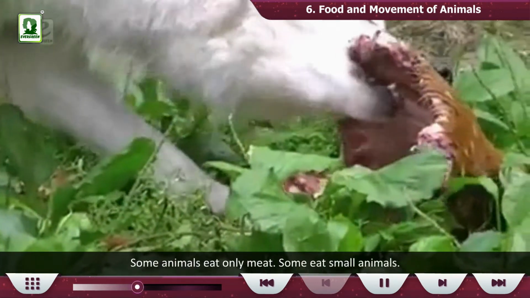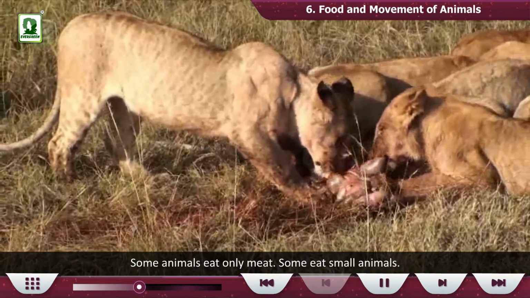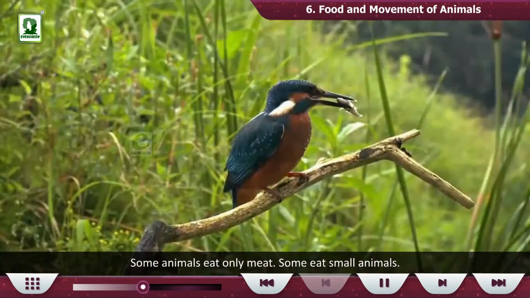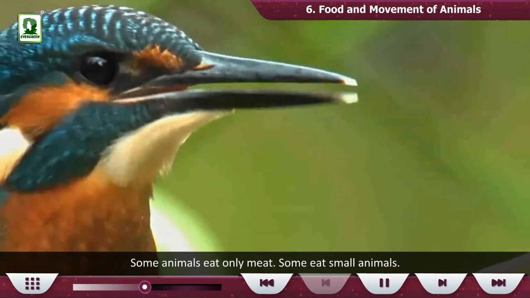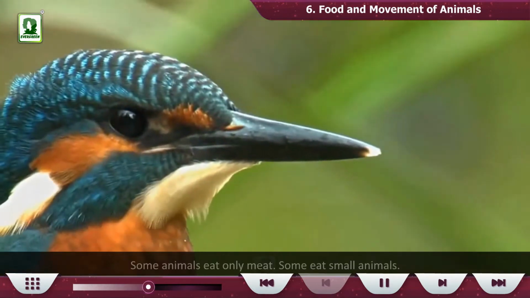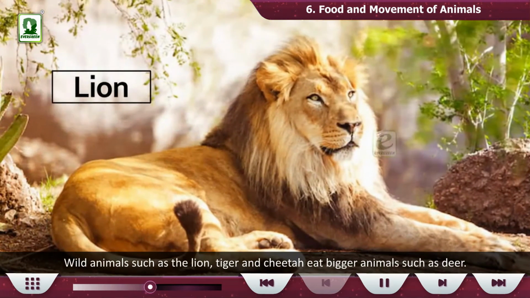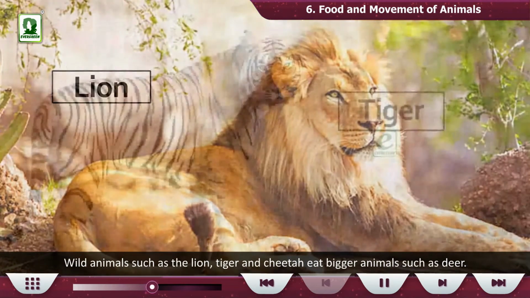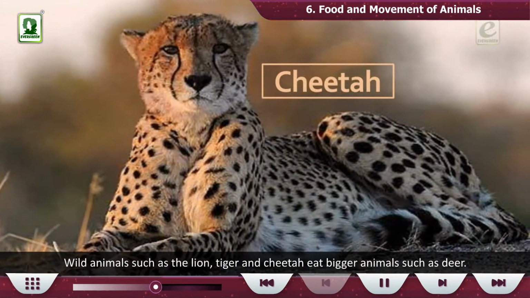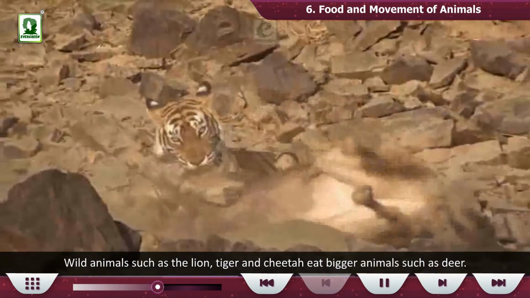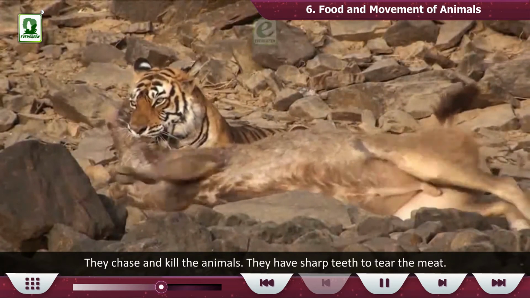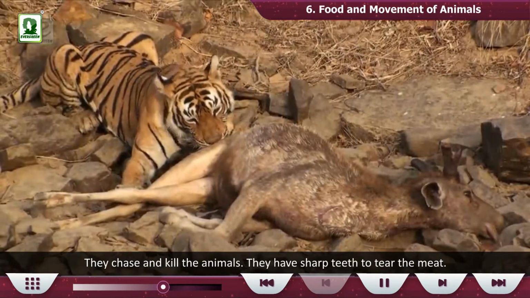Some animals eat only meat. Some eat small animals. Wild animals such as the lion, tiger, and cheetah eat bigger animals such as deer. They chase and kill the animals. They have sharp teeth to tear the meat.